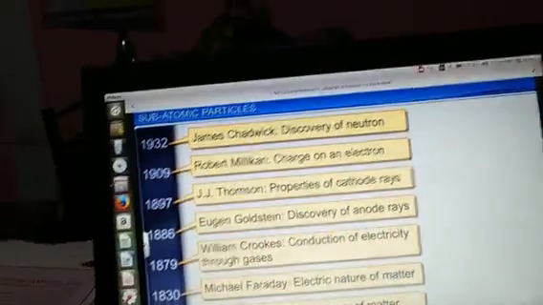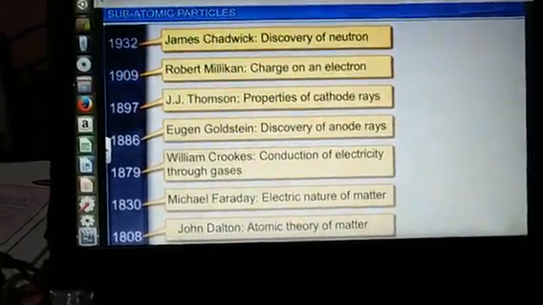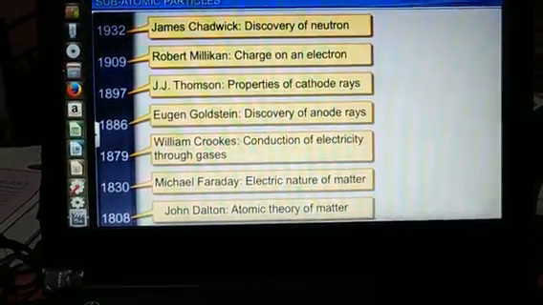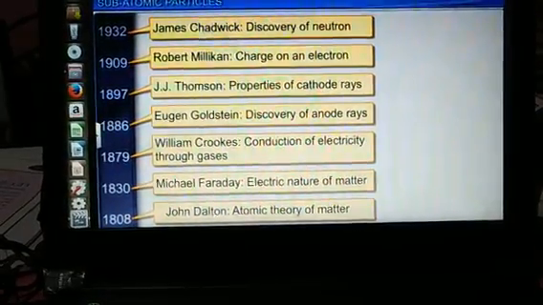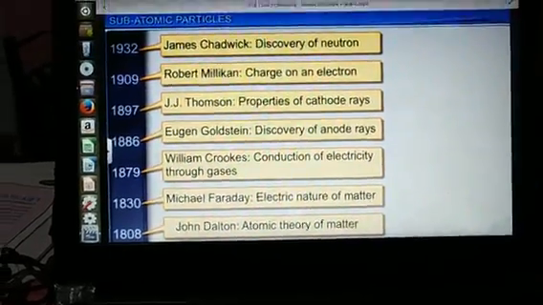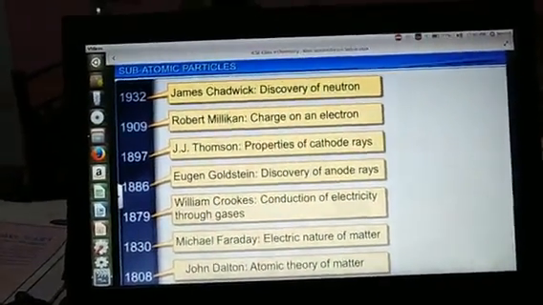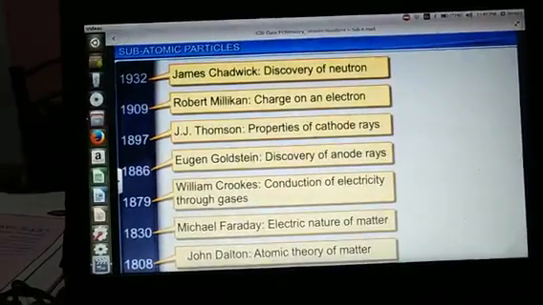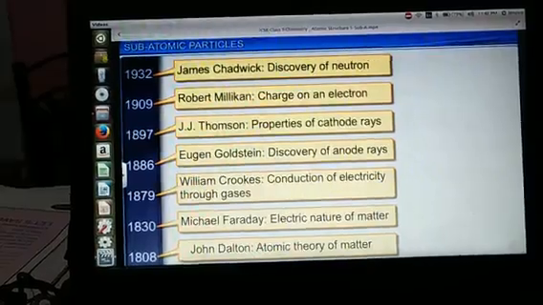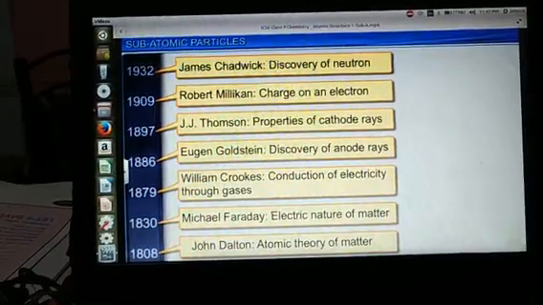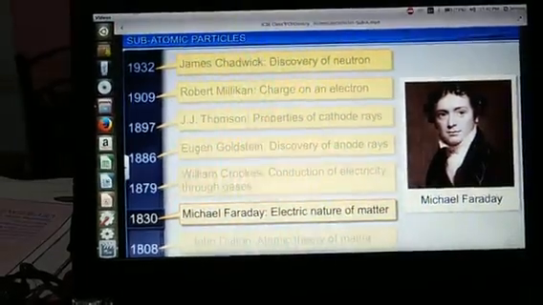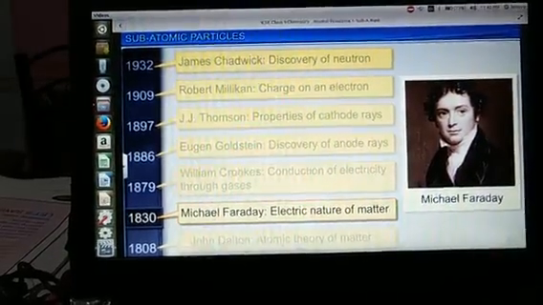These are the scientists who made attempts at different times. John Dalton gave the atomic theory. Michael Faraday showed the electric nature of matter. Michael Faraday proved it through an experiment.